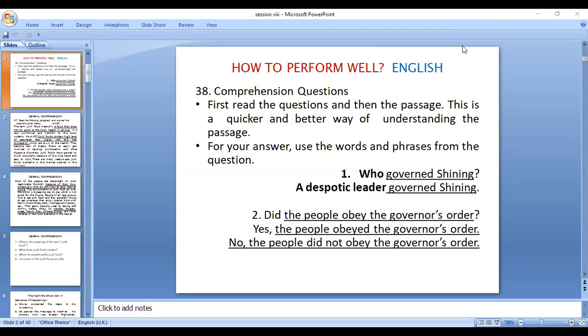And if it is no, no, the people did not obey the governor's order. Between these two answers, affirmative and negative, only one can be the right answer. Just go for it. This is how you have to attend the question for comprehension.